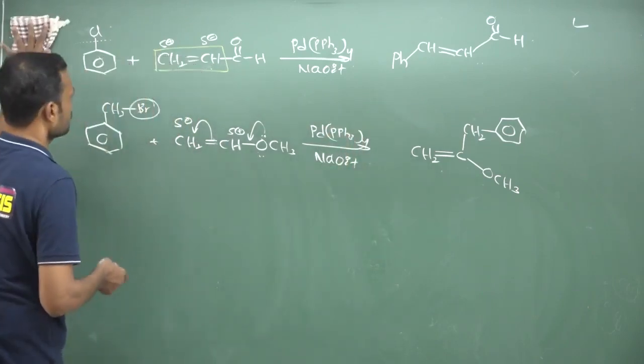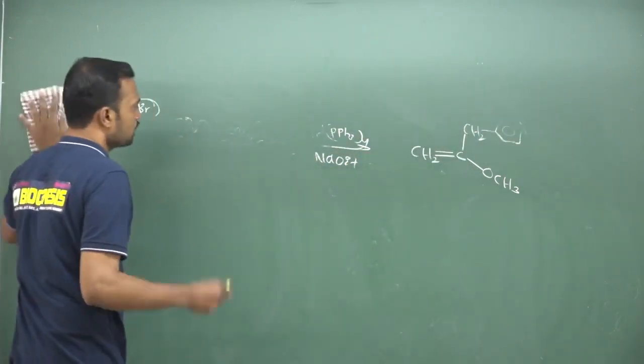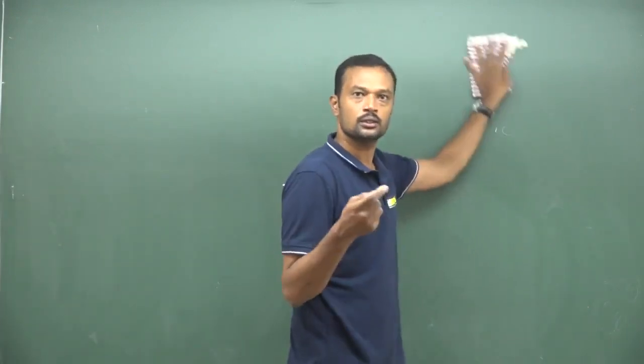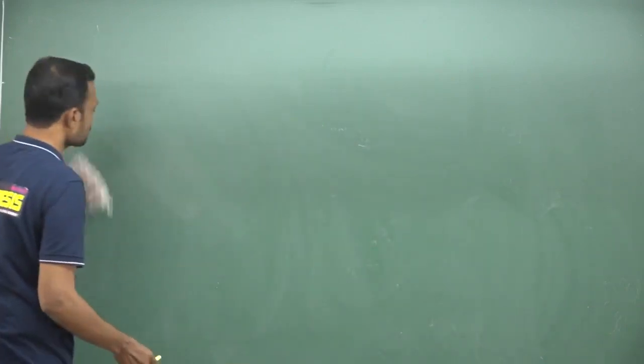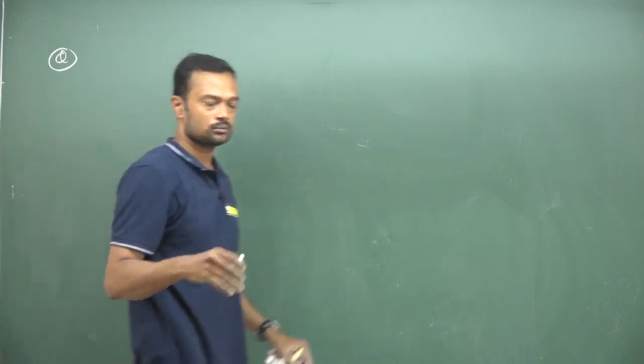And if they give different halogens, follow the less electronegative halogen. Means iodine, bromine, if it is present, give priority to iodine. Break that iodine part and you should insert the answer. So these are the CSIR questions which are asked in the exam that we will discuss right now.